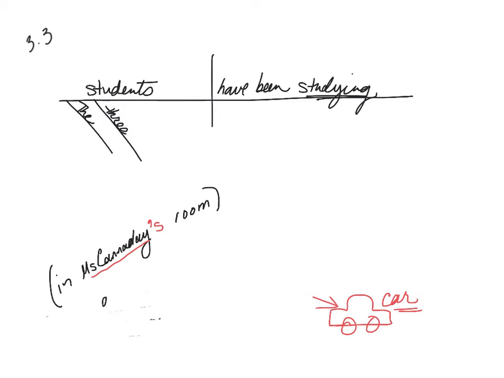At Greenway. At is a relationship word. Looking for a noun. Greenway. So if it asks you, what is the preposition that matches room? Well, that would be in. Okay, so the students in Miss Canaday's room at Greenway. How are we going to diagram this? So, in Miss Canaday's room, does that describe the students or the studying? Well, it seems to describe students more. We're talking about what students? Well, the students in Miss Canaday's room.